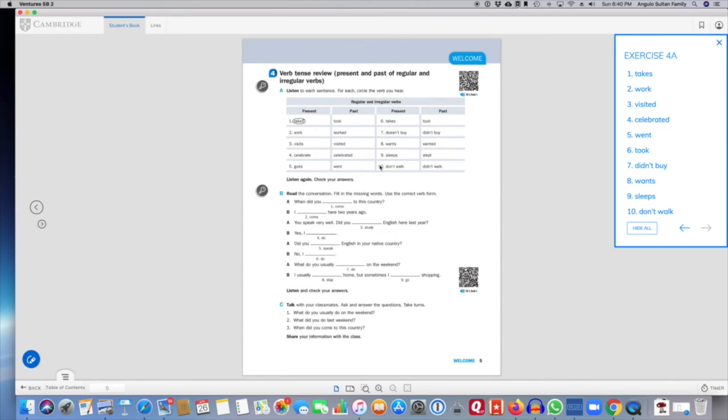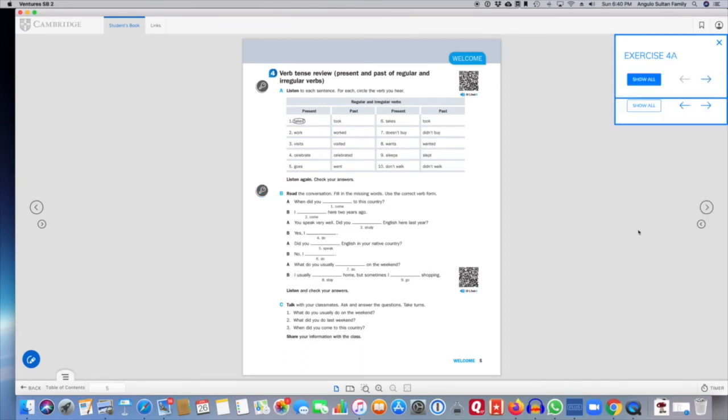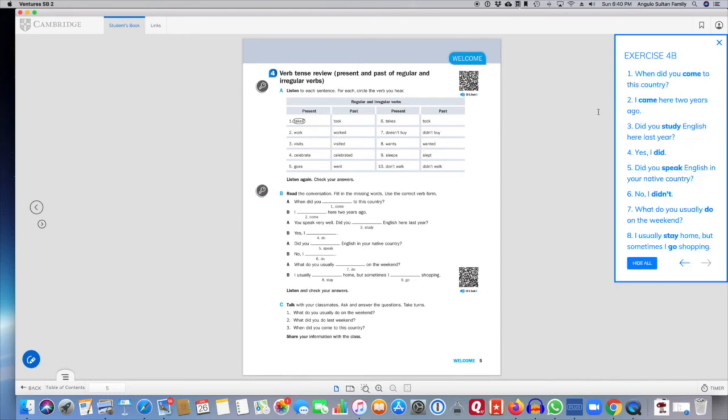So let's move on to B and just quickly go through the answers here for 4B. That's 4A, and then we're going to go to 4B. And I am learning how to use the video.